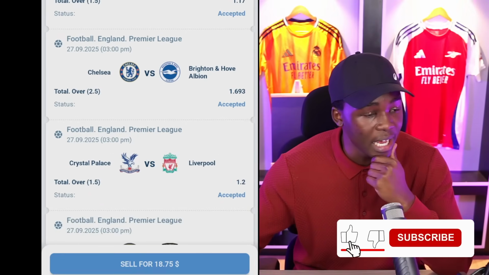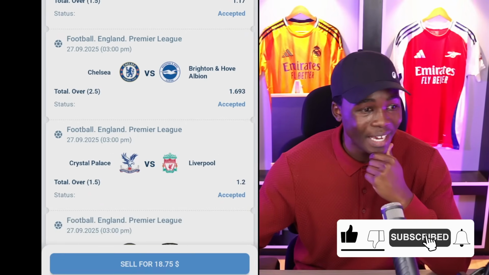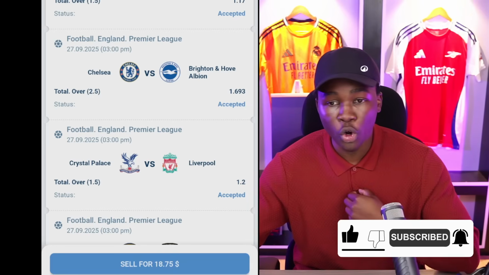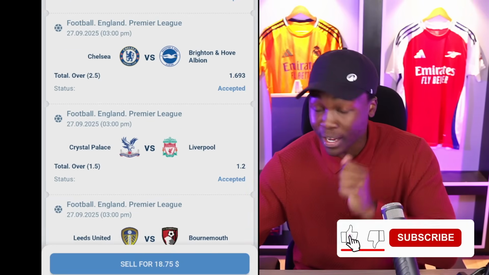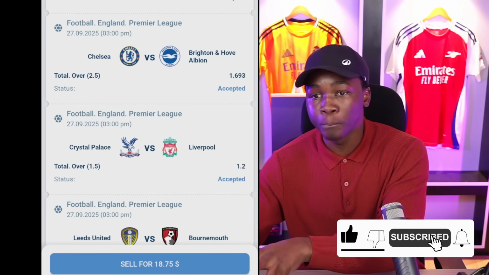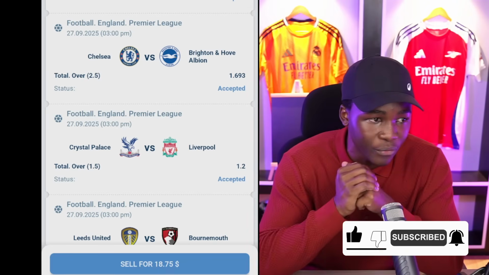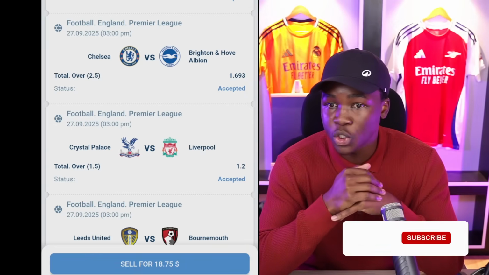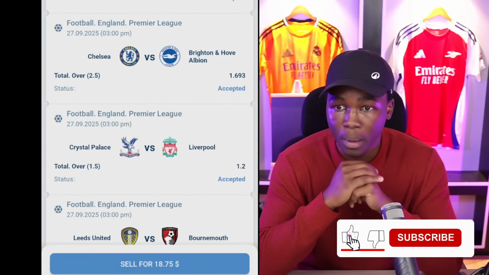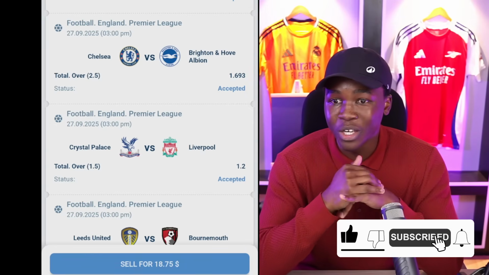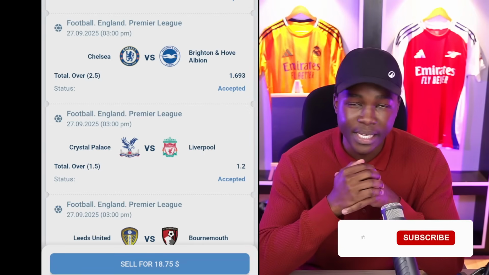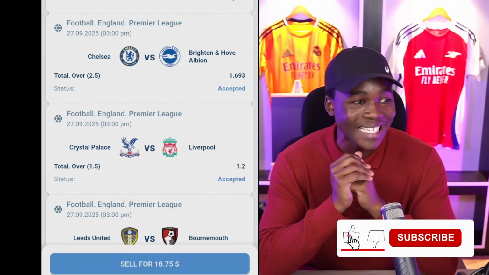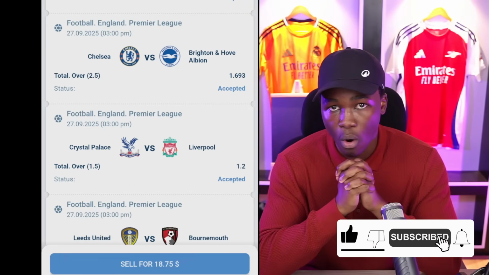Crystal Palace playing Liverpool. It hurts me so bad that I'm not going to be backing Liverpool to win these games, having a direct win in this game. So I'm going to be opting for over 1.5 goals because a portion of me wants to believe that a 1-1 scoreline is possible. At the same time, a portion of me knows very well that Liverpool are unstoppable and they should be winning this game. So the safer market for me is over 1.5 goals, right?